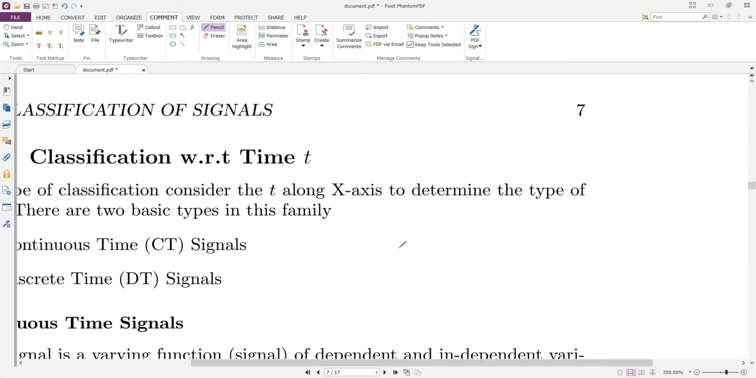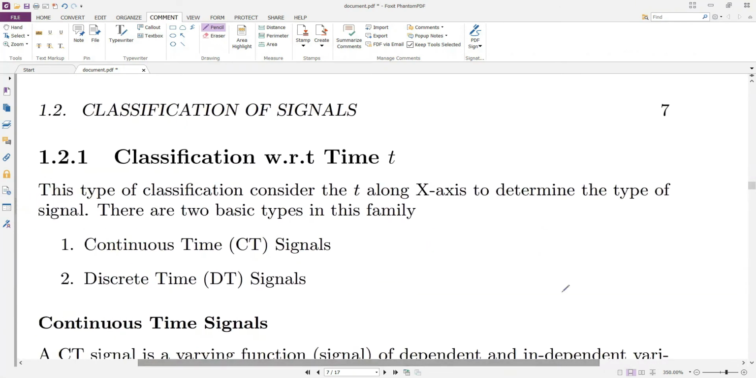Now if we want to classify a signal with respect to time, or look at the behavior of the signal along the time axis, then it can be classified into two types. One is the continuous time signal, and the second is the discrete time signal. Both names mention time, so in this case we are interested in the behavior of the signal along the time axis, or the independent axis.